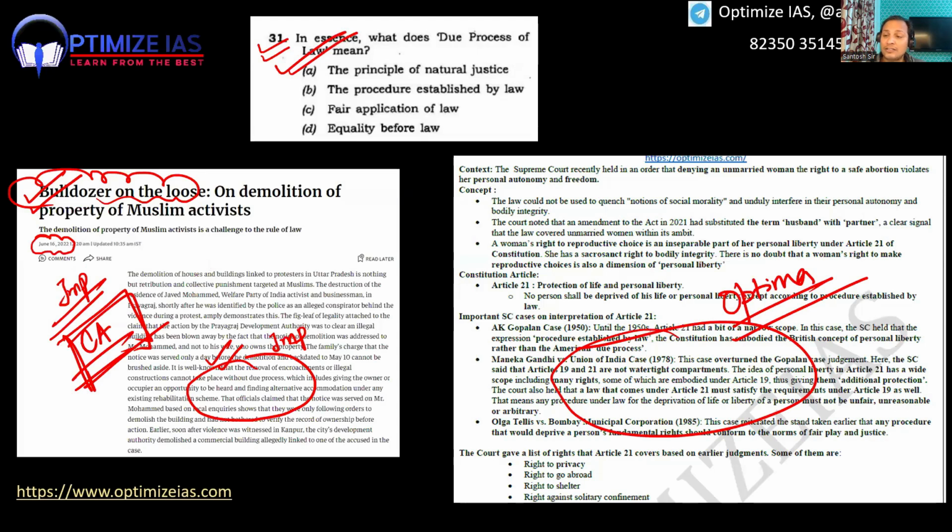Why? Because most of them are reading, I would not take the name here, some monthly magazine, and those monthly magazines are not covering current affairs in detail. They are just 100 pages, 90 pages, and most students just get trapped. They invest a lot of time, but they are not getting questions out of them. Guys, you should not worry about the size of the magazine. You should worry about whether the magazine is useful for the exam.